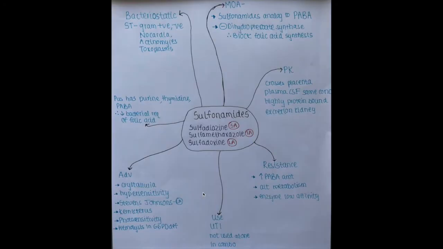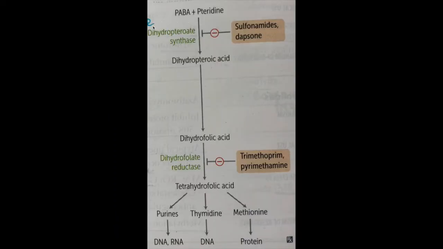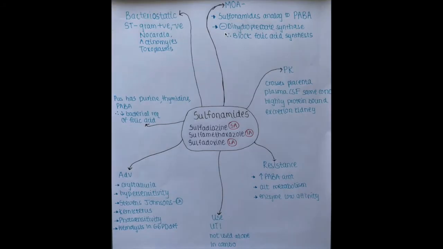So we have seen that sulfonamides are analogs of PABA. This is the first mechanism of how sulfonamides act. Second, they inhibit the enzyme dihydropteroate synthase. As you can see, sulfonamides inhibit dihydropteroate synthase, so further folic acid synthesis cannot occur. So these are the two modes of action of sulfonamides.